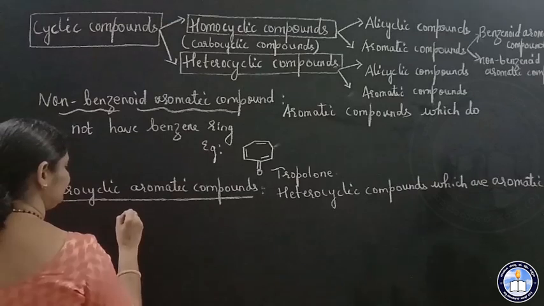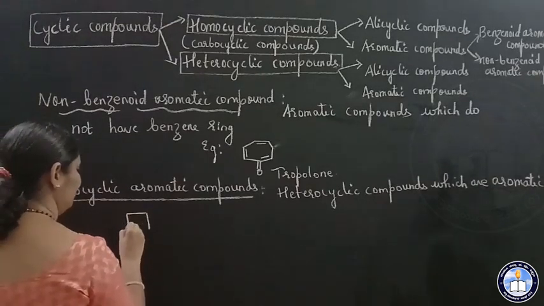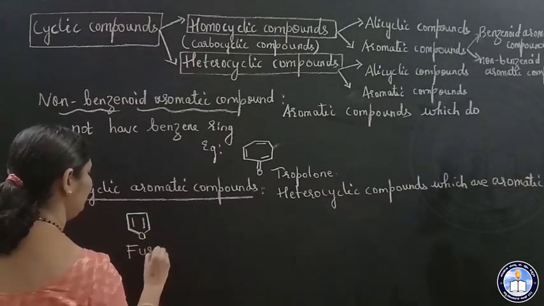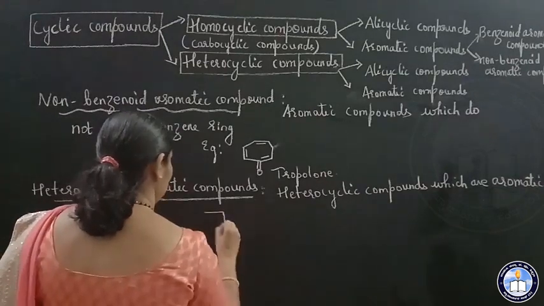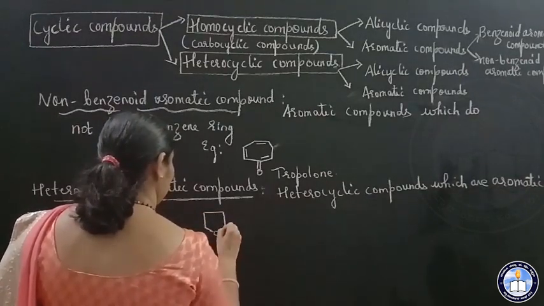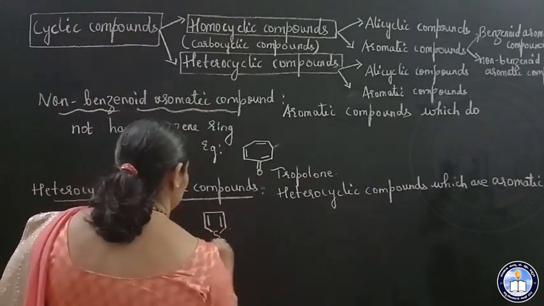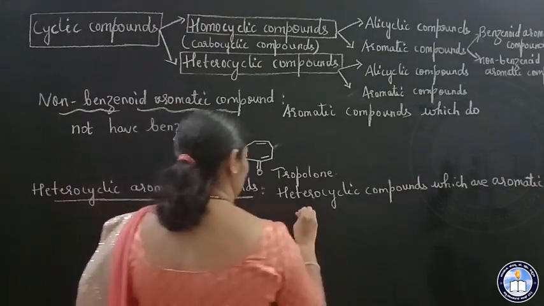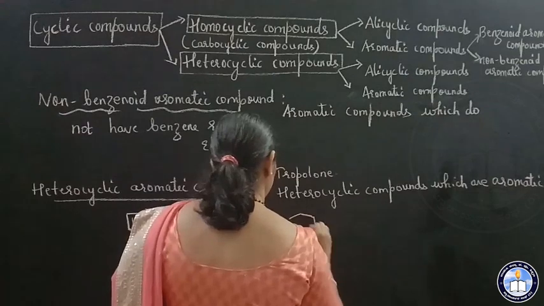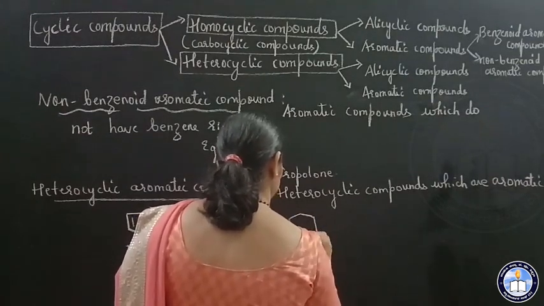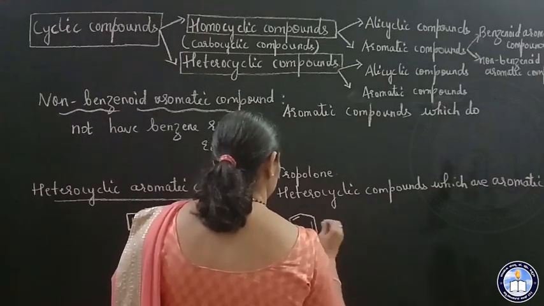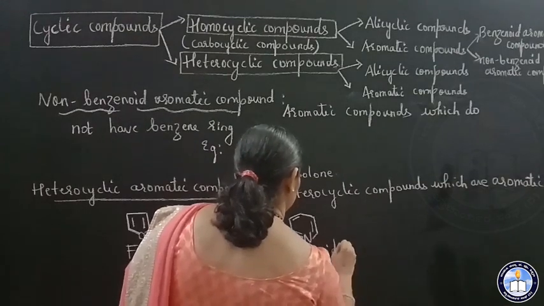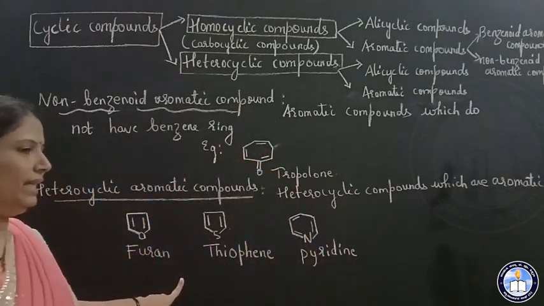So example, furan. So this is furan. Thiophene, pyridine. These are examples of heterocyclic aromatic compounds.